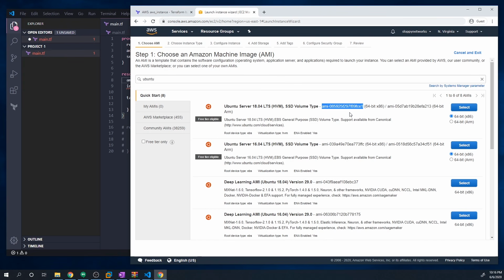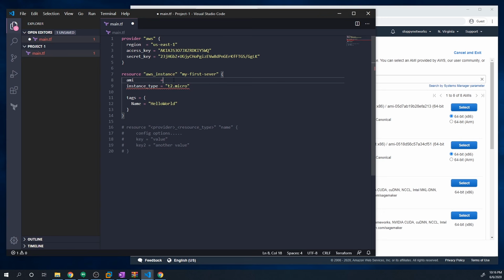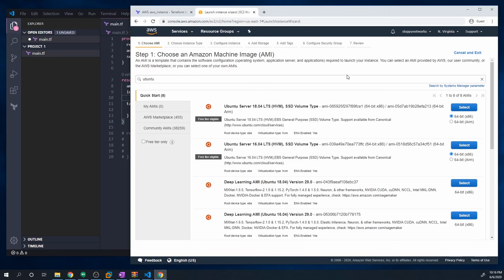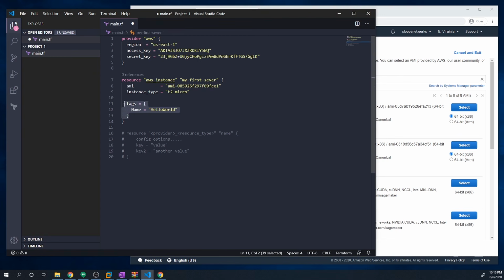So you may end up copying this one, which may get changed in the future. So go to here, search for it, and then just grab the AMI. And we want to put it in quotations. So we just paste the AMI in there. And then the instance type, we want it to be t2.micro, just like we selected within the console. And we'll delete the tags.